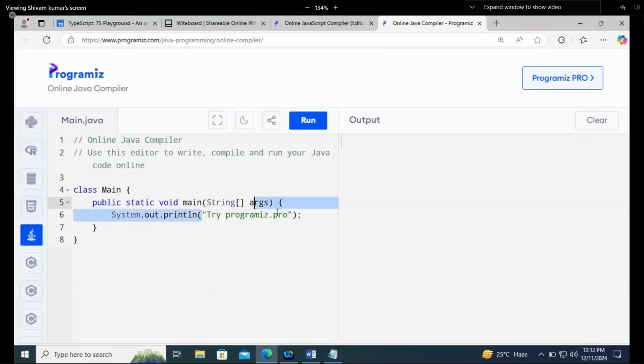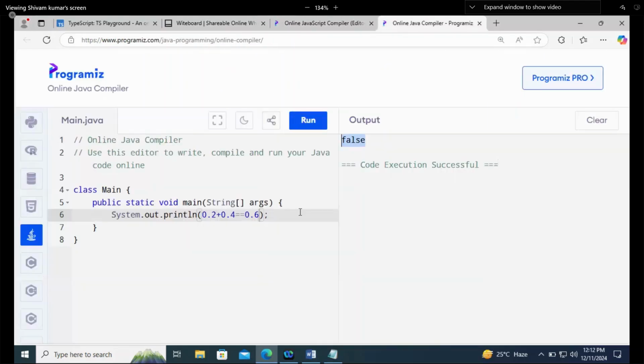Here I will say 0.2 plus 0.3 equals 0.5. Once you run it, true. And 0.2 plus 0.4 is 0.6, it is false.